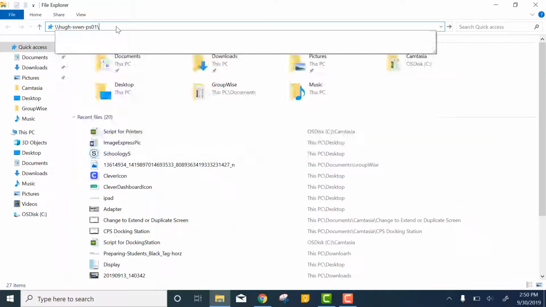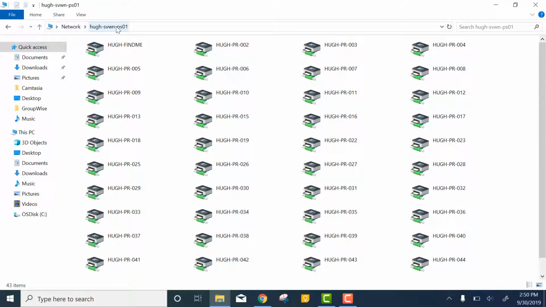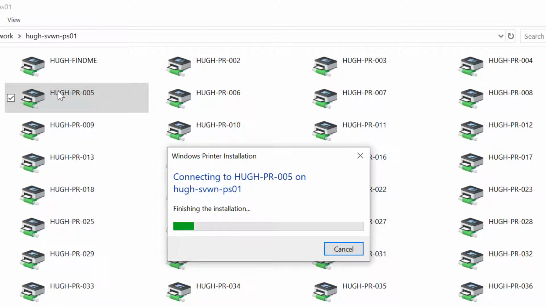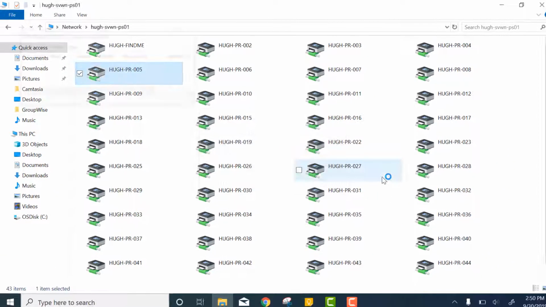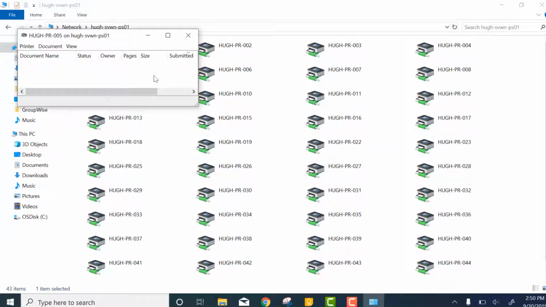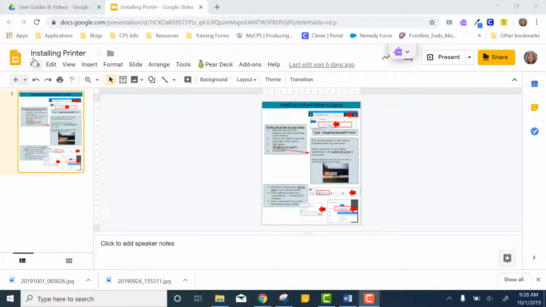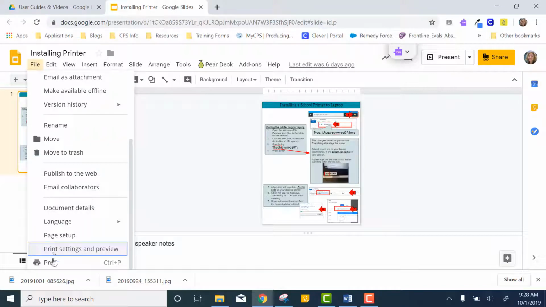All printers will populate. Simply double-click on your desired printer, and then a box will populate that says connecting to whichever printer you requested, and you can let that finish. To confirm the printer is there, open a document and select Print.